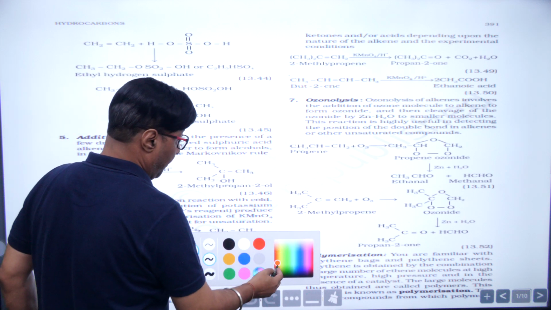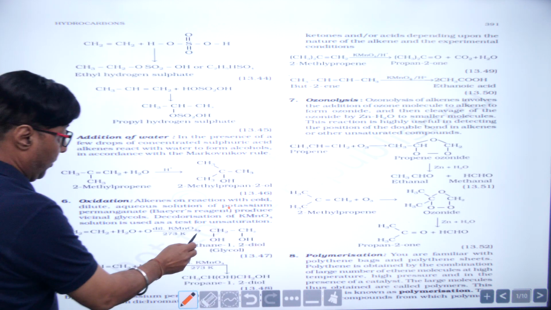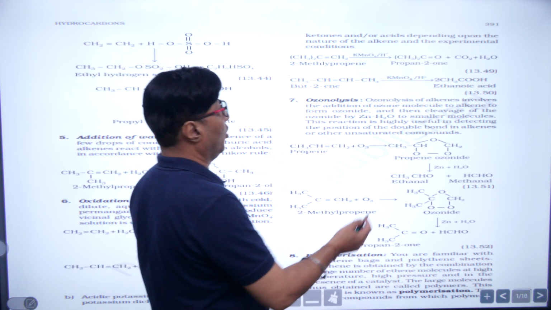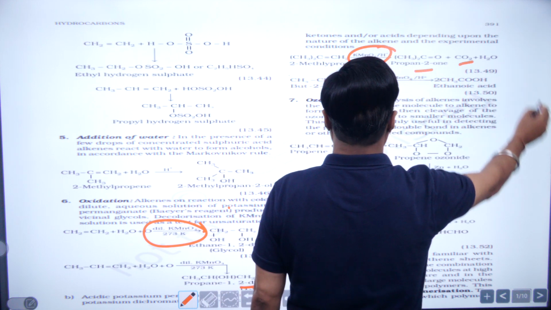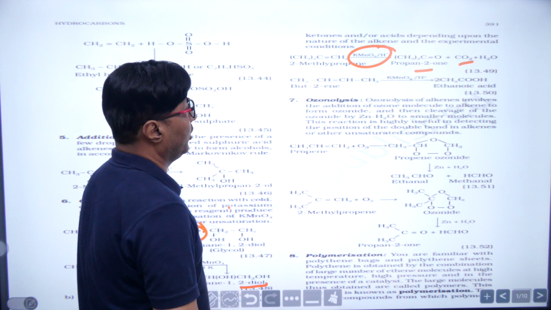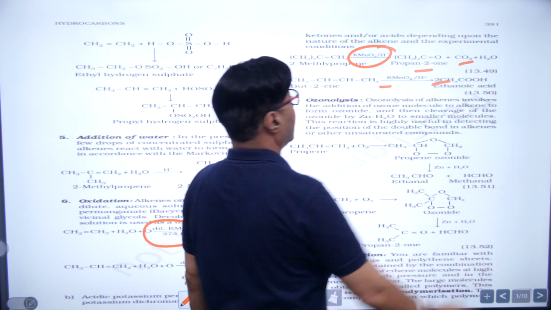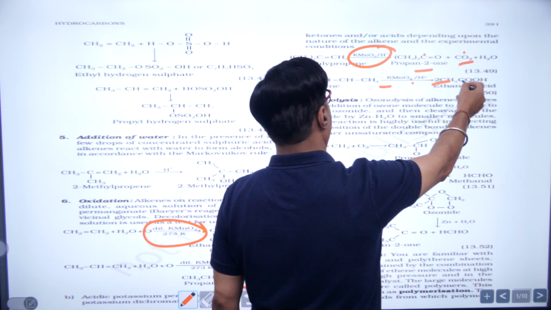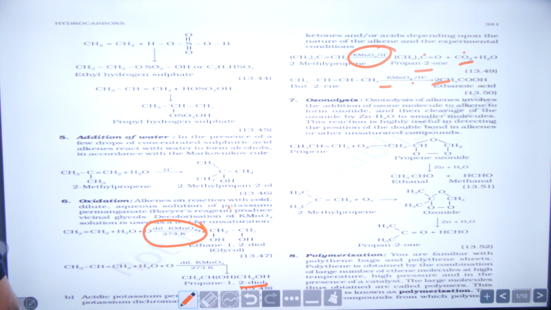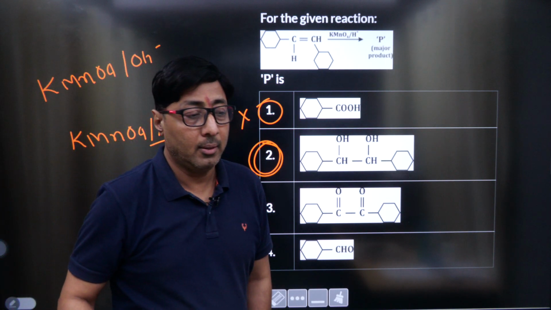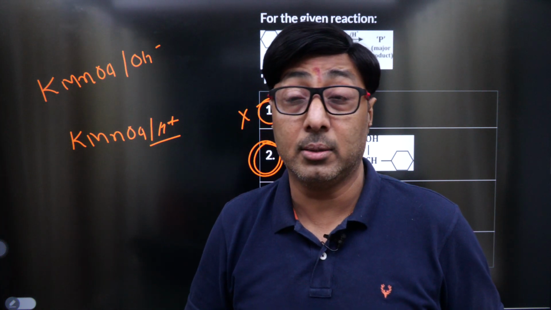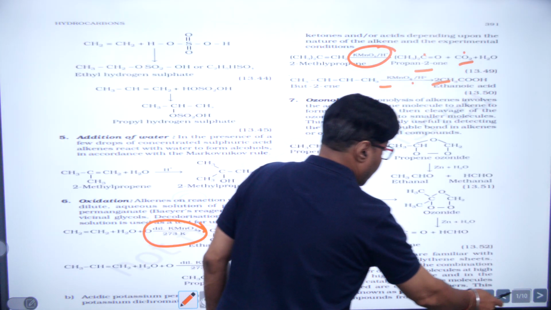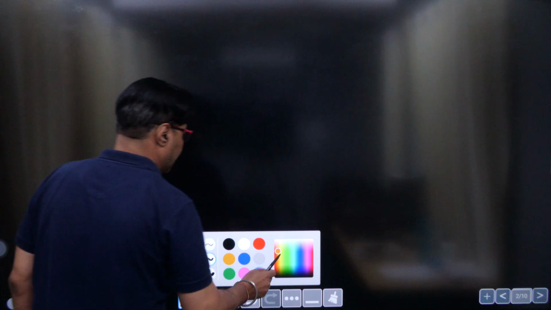NCERT is telling that if I take KMnO4 in the basic medium, this is going to generate the diol. If I take KMnO4 in the acidic medium, this is going to generate a ketone and CO2, or this is going to generate acid. Based on this, it appears that the answer is going to be option number 1. But I told you in the beginning itself that it's an incorrect statement. But why is it? Let's start with what the popular conception is.